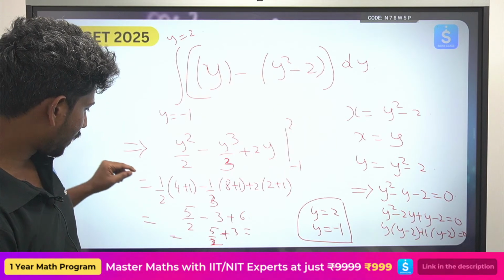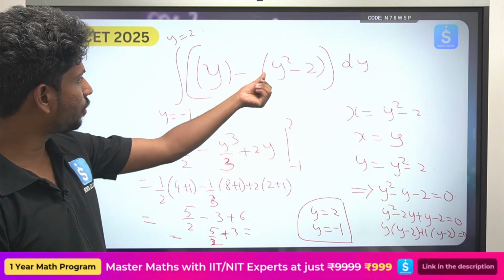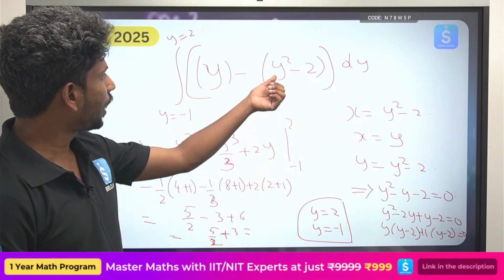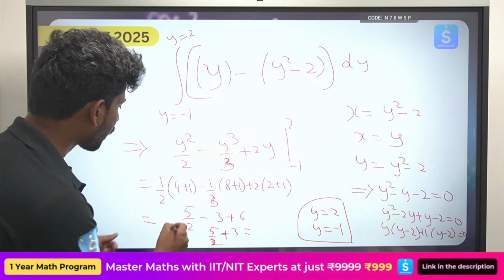Did I make any mistake? 6 minus 3. Okay, let me see again. This is y square by 2 minus y cube by 3 and minus 2, so from minus 1 to 2. 2 square is 4. Okay, here minus 1. Sorry.